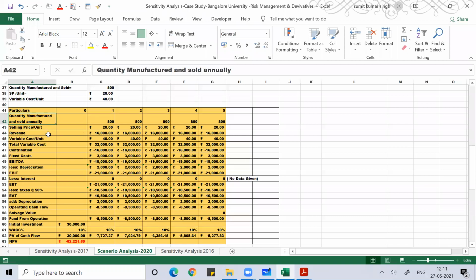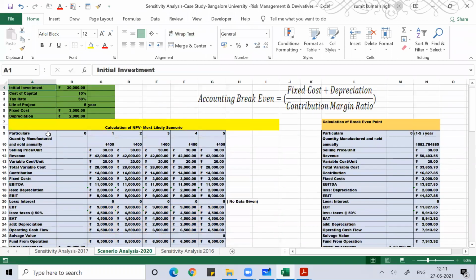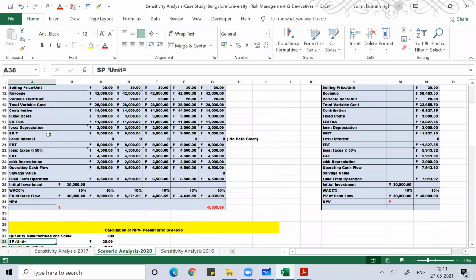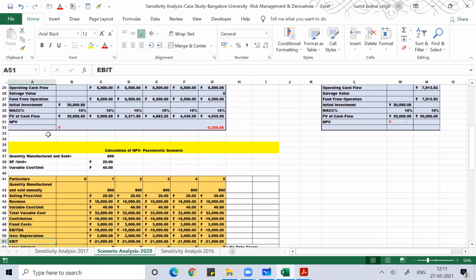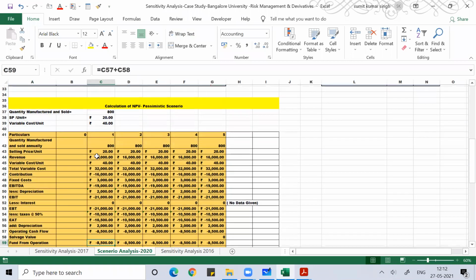First, I discussed the most likely scenario. Then I was talking about the pessimistic scenario. Under the pessimistic scenario, I already told you the quantity manufactured and sold would become 800, selling price per unit becomes 20 rupees, and variable cost per unit becomes 40 rupees. So under that scenario, what would be the NPV?